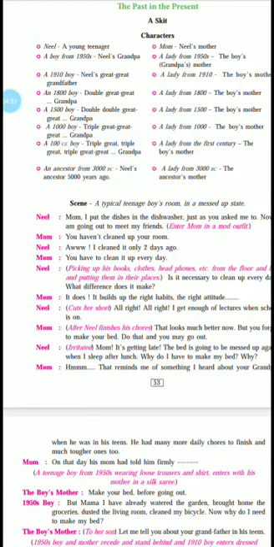Neil, irritated: "Mom, it's getting late. The bed is going to be messed up again when I sleep after lunch. Why do I have to make my bed?" So he says, "Mom, I'm really getting late and I need to go to my friends. And the bed is going to be messed up again because after lunch I'm going to sleep. The bed sheet will get spoiled again anyway. So why should I make the bedsheet straight, or why should I put it properly?"